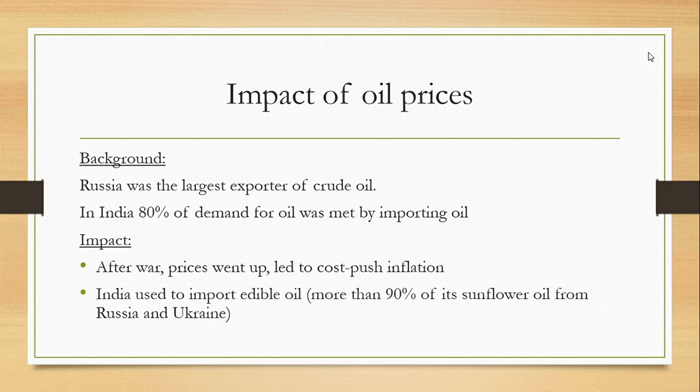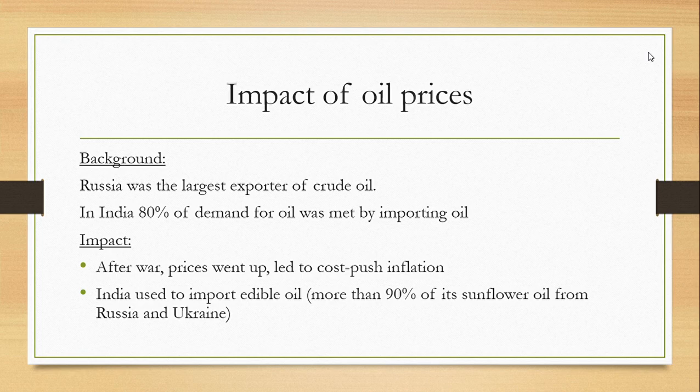So as we already know, it has impacted oil prices. But now, how have these oil prices impacted the economy as a whole? So the background is that Russia was the largest exporter of crude oil and India meets 80% of its demand for oil by importing it. So not all of the 80% is imported from Russia, but some amount of it has been imported from Russia. So now the impact is that after the war, oil prices went up, which has led to cost push inflation.